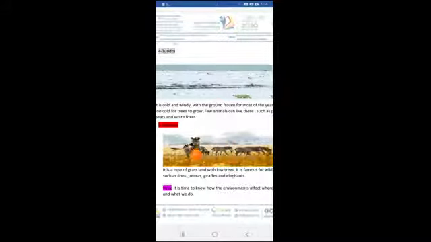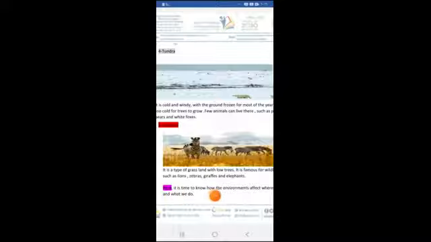Let us talk about the savanna. It's a type of grassland with low trees. Again, low trees. But the forest has tall trees. The grass of the savanna with low trees. It's famous for wildlife such as lions, zebras, giraffes, elephants, and so on. So this is the savanna. It's similar somehow to the forest in that it has a lot of animals and a lot of trees, but the trees in the forest are tall, the trees in the savanna are low. Here we have mostly the savanna grass.